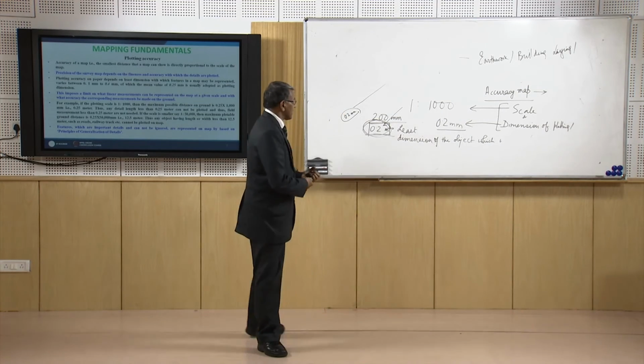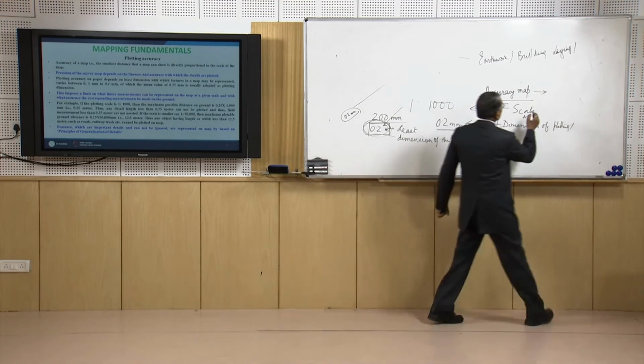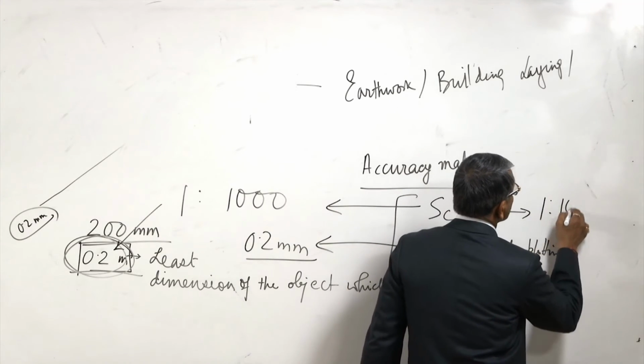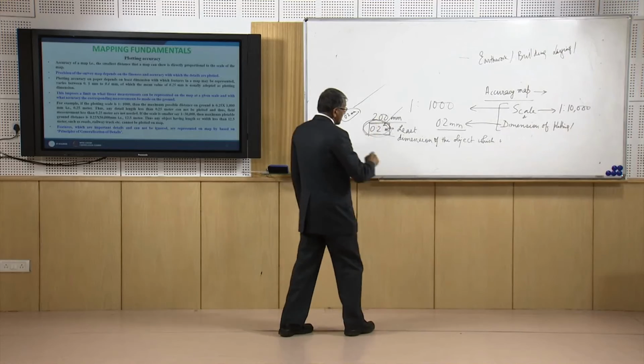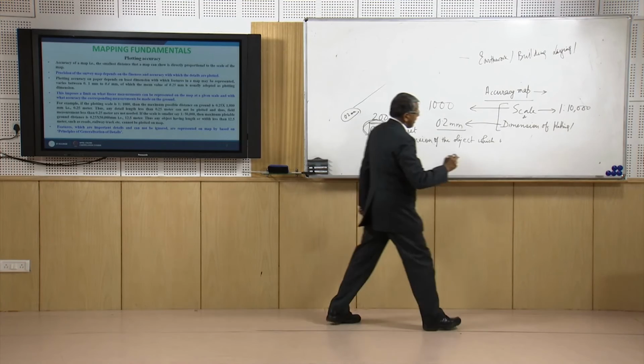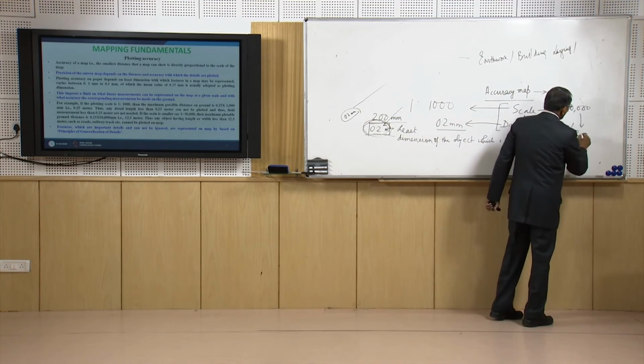the requirement of our project. Suppose the scale of the map is 1:10,000, then the minimum dimension of the object will be 2 meter.